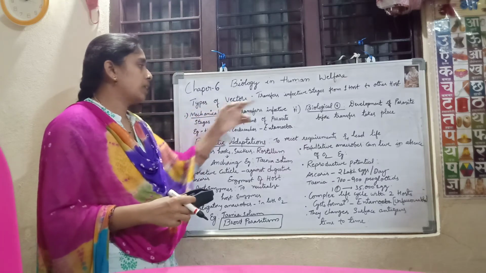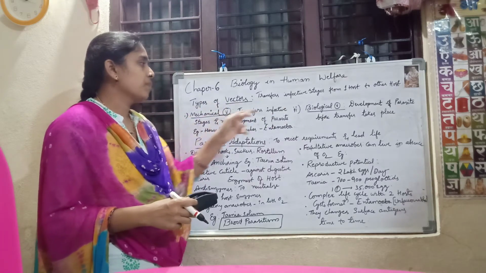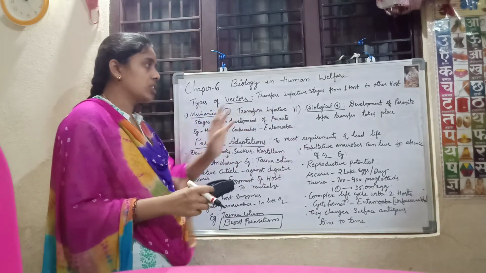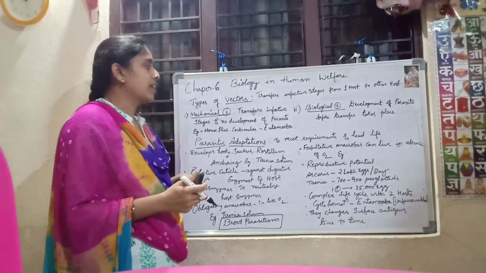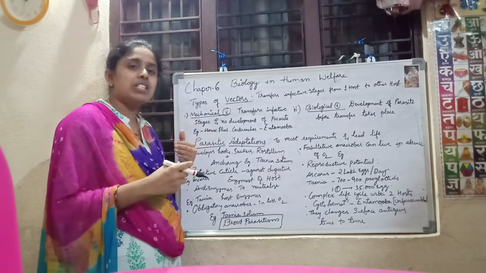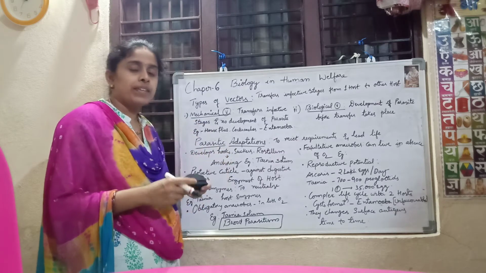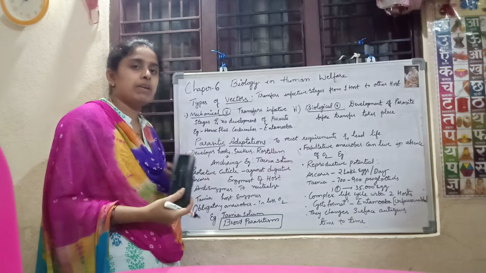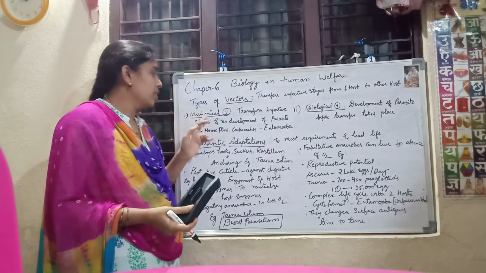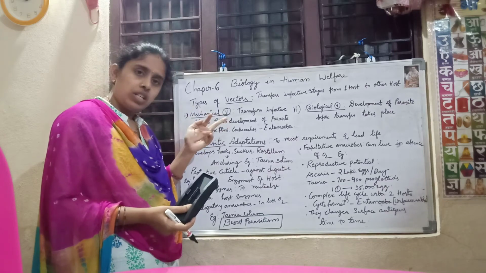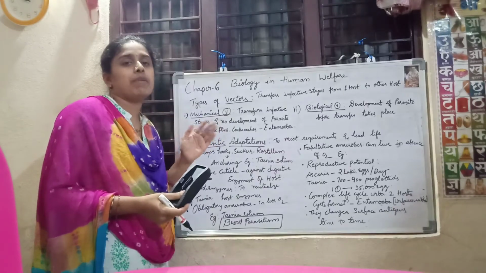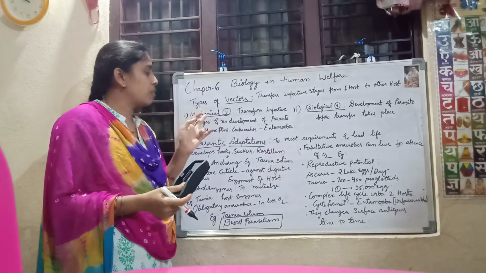There are two types of vectors: mechanical vector and biological vector. The name itself says it. In the case of a mechanical vector, the transfer of the infective stages takes place, but there is no development of the parasite in the vector. So these are the vectors in which there is a transfer of infective stages, but no development of the parasites. Is it fine? So this is about the mechanical vectors.